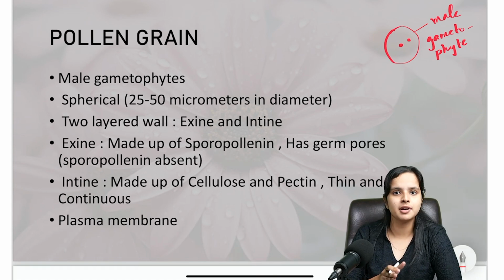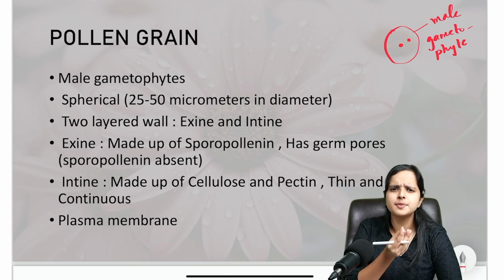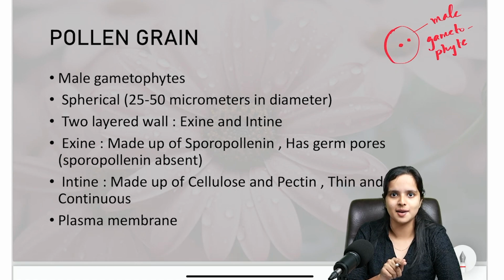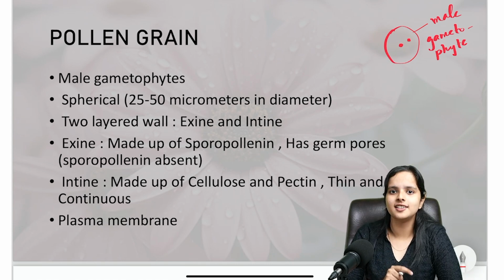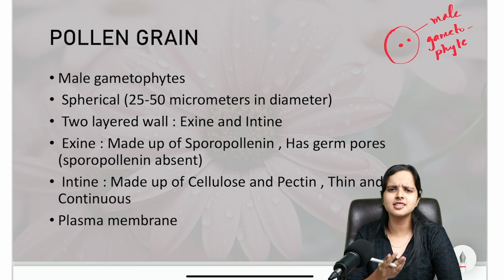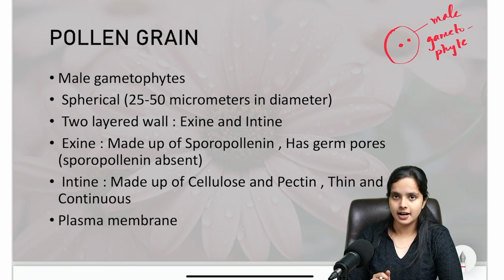Pollen grain and the male gamete are not the same. The pollen grain is actually just a body which carries both these male gametes. If you have a pollen grain, there will be 2 male gametes inside, which is why the pollen grain is called the male gametophyte. It is not the male gamete, but the male gametophyte.